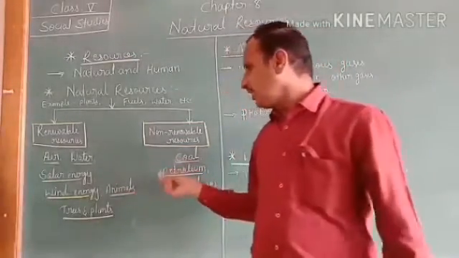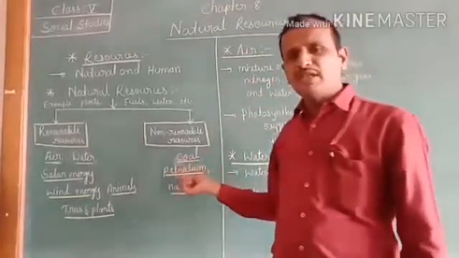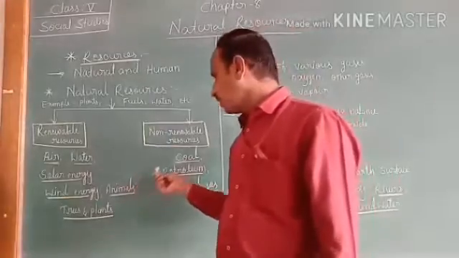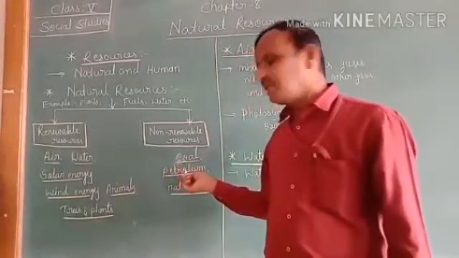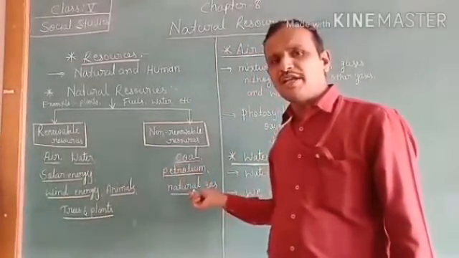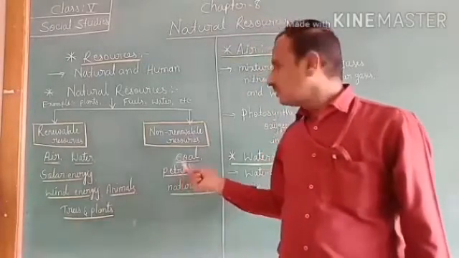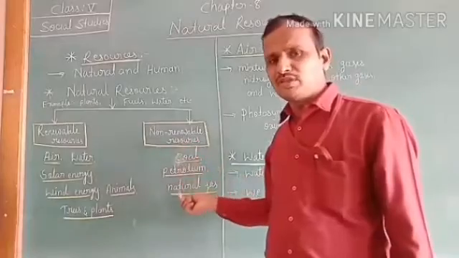For example, there are many examples. The main examples of non-renewable resources are coal, petroleum, natural gas, and so on. These are the main examples of non-renewable resources, children.